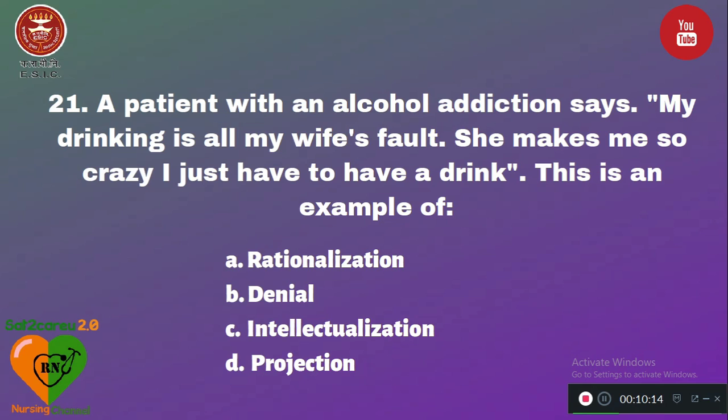Question number 21. A patient with an alcohol addiction says, my drinking is all my wife's fault. She makes me so crazy, I just have to have a drink. This is an example of A, rationalization, B, denial, C, intellectualization, D, projection. So the defense mechanism used by the patient is projection.